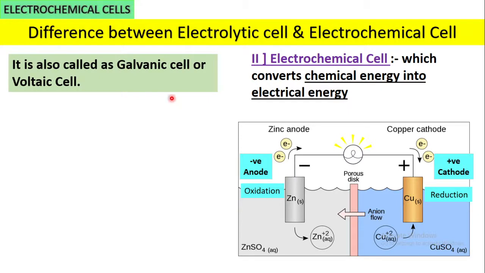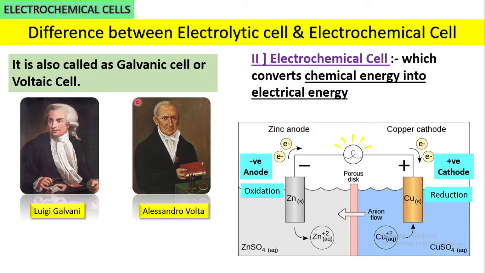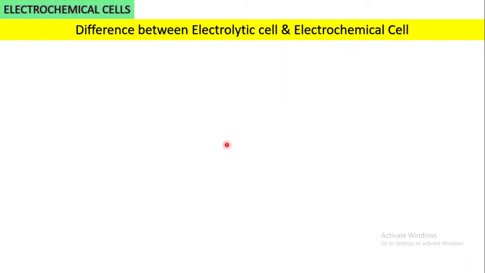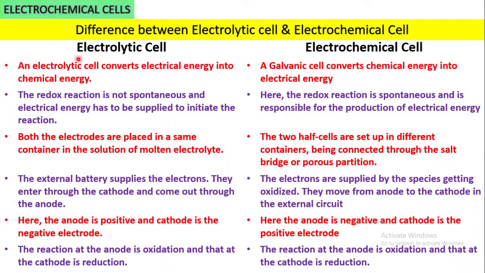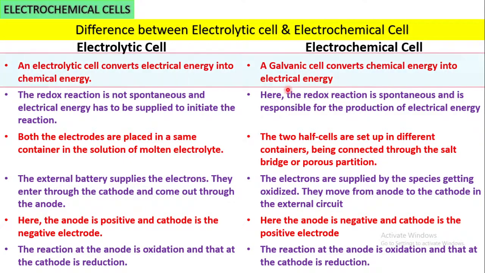This electrochemical cell was discovered by Luigi Galvani and Alessandro Volta, so it is also called the galvanic cell or voltaic cell because of their contribution. Now let us come to the last aspect, the difference between these two. On the left hand side we have the electrolytic cell, and on the right hand side the electrochemical cell. The electrolytic cell converts electrical energy into chemical energy, while a galvanic cell or any electrochemical cell converts chemical energy into electrical energy.